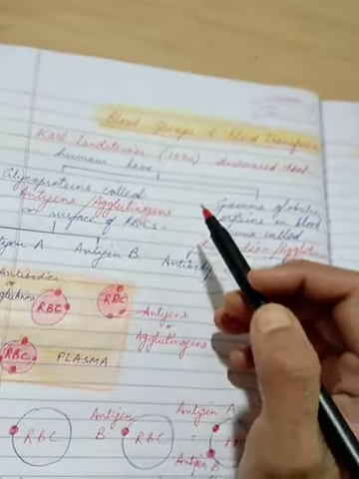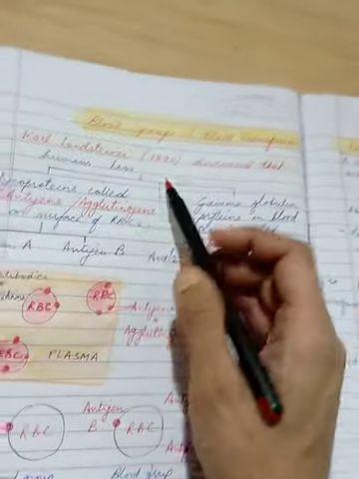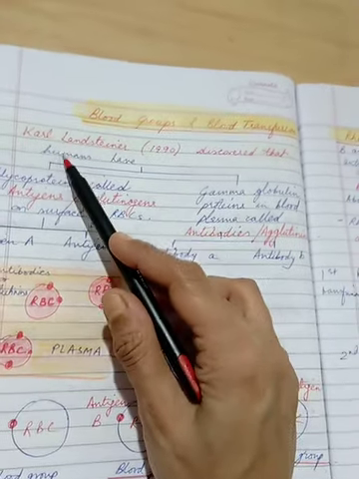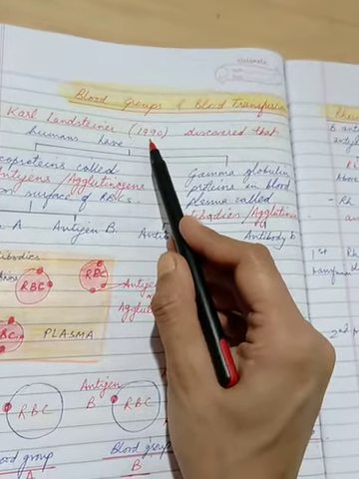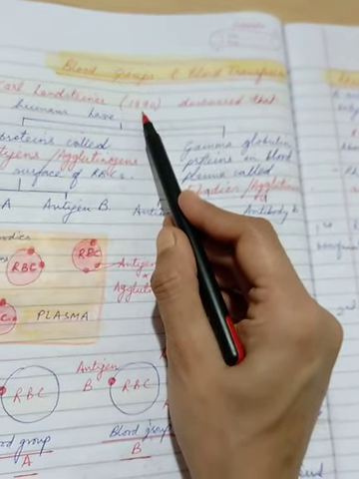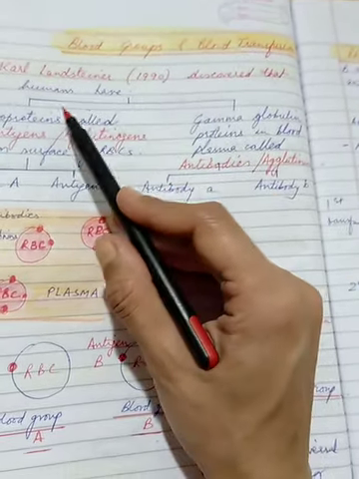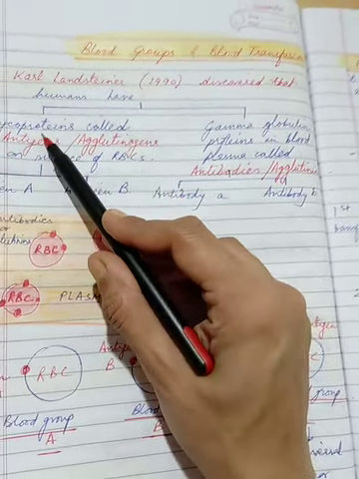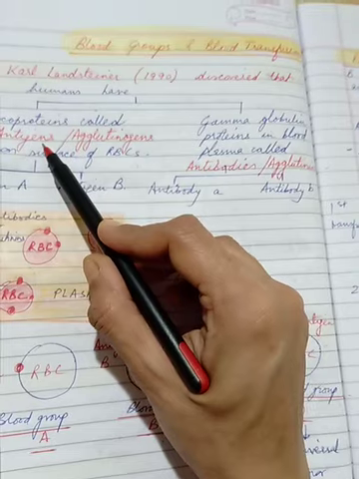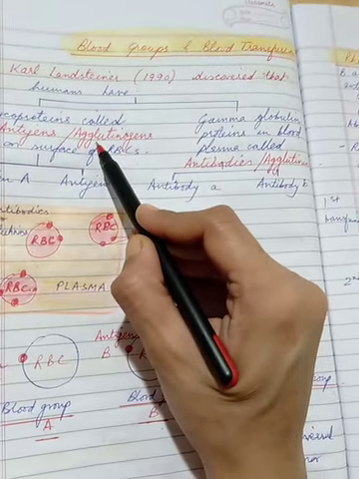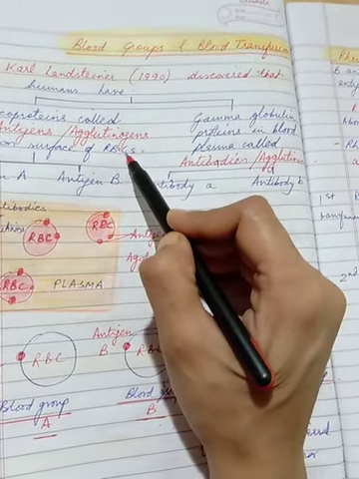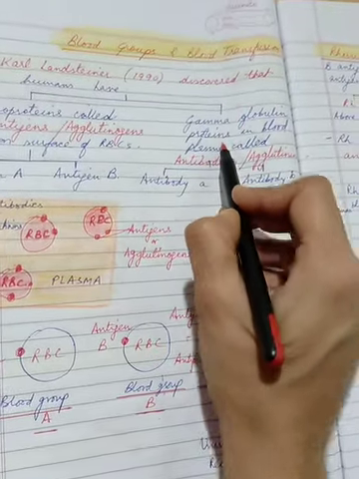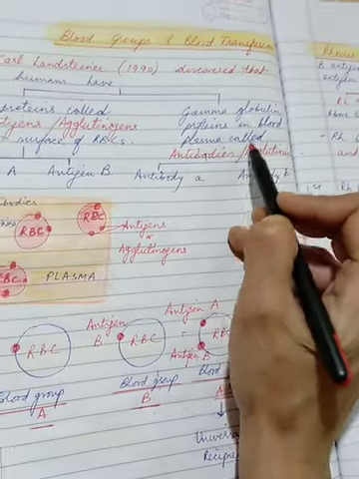First is blood group. The blood group in humans was discovered by a scientist called Karl Landsteiner in the year 1900. He discovered that human beings have 2 parts. First is glycoprotein, that is called antigen or agglutinogens, and these are present on the surface of RBCs. The second part is gamma globulin protein, and this is present in the blood plasma.